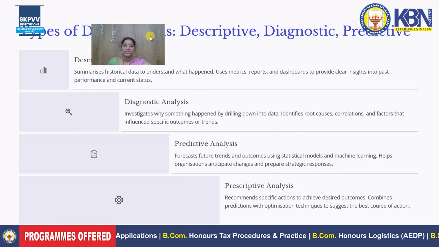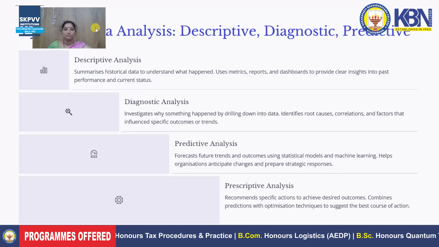Now what is the difference between them? There are types of data analysis. First one is descriptive analysis, second one is diagnostic analysis, third one is predictive analysis, and fourth one is prescriptive analysis. And what is the meaning of descriptive analysis? It summarizes historical data to understand what happened. We can use metrics, reports, and dashboards to provide clear insight into past performance and current status.